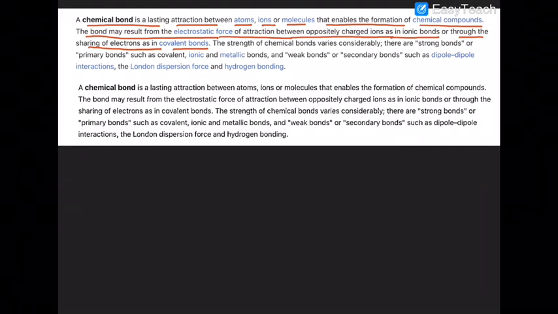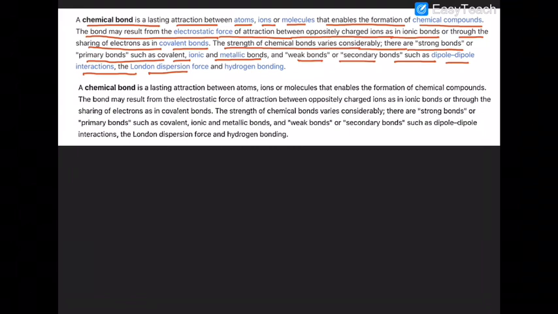And more importantly, the strength of all these chemical bonds varies considerably. There are strong bonds, which are called primary bonds, such as ionic bonds, covalent bonds, and metallic bonds. And there are also weak bonds, which are called secondary bonds. They are dipole attractions, ion-dipole attraction, ion-induced dipole, London dispersion forces, or you can call them more appropriately van der Waals forces, and hydrogen bonding.